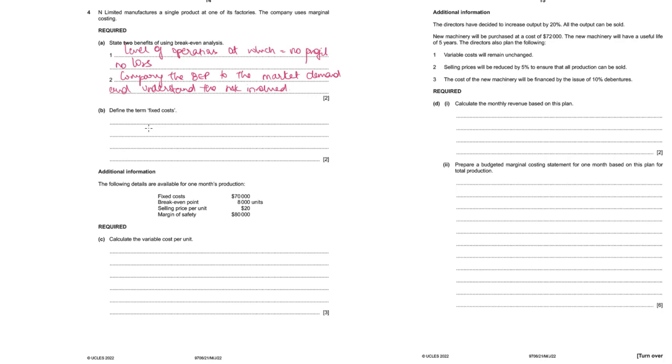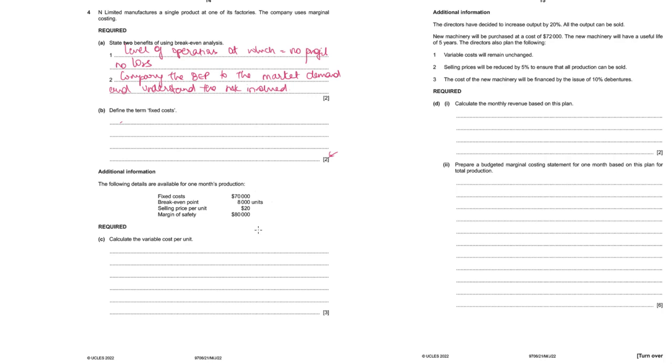Define the term fixed cost. Fixed costs are costs that do not change with the change in level of output. And since it is 2 marks, you could give some examples also. The following details are available for 1 month's production. Fixed cost is given, break-even point is given, selling price is given, margin of safety is given.